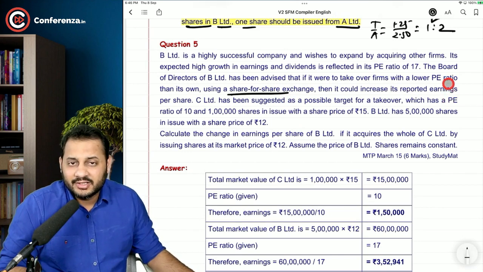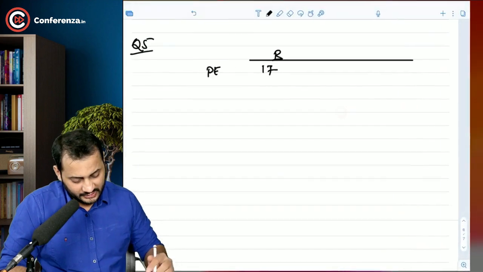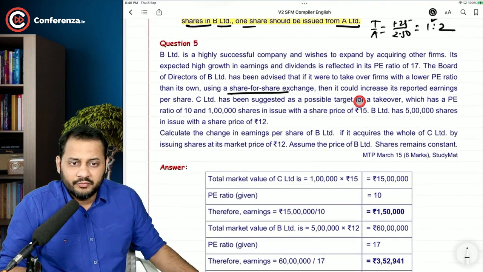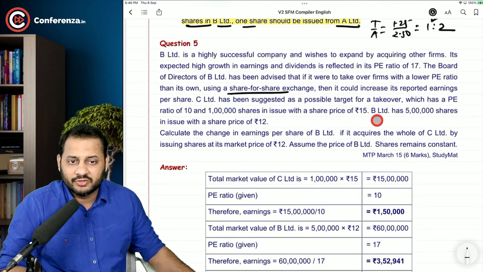The board of directors are saying that buy the companies with a low PE ratio in order to increase the reported earnings per share. C Limited has been suggested as a possible target for takeover. So C Limited is what we are going to buy now. Which has a PE ratio of 10, 1 lakh shares and the issue price of 15.